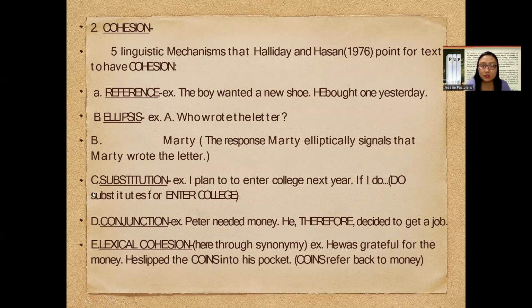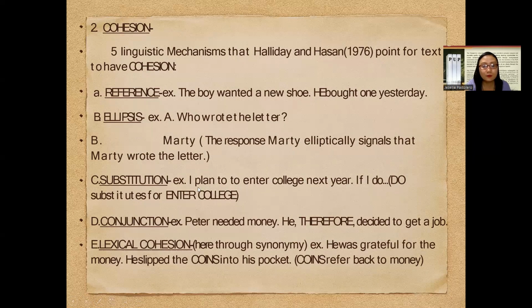Okay, the third one is substitution. So after reference and ellipsis, the third characteristic to have relationship from one sentence to another is through substitution. So example number 1: I plan to enter college next year. If I do, you would notice that the word do substitutes for the words to enter college.